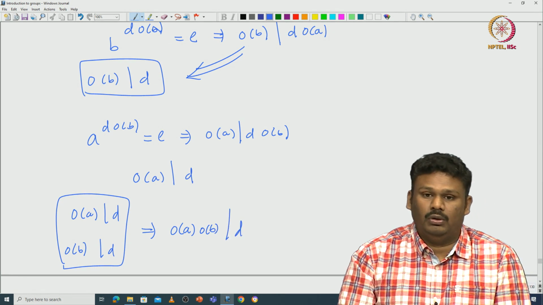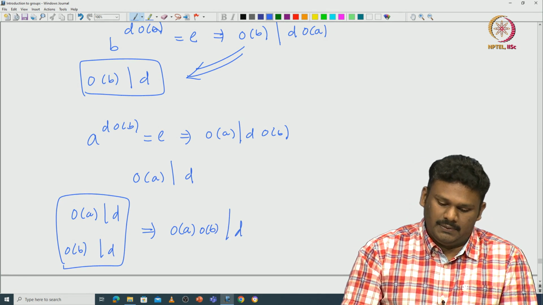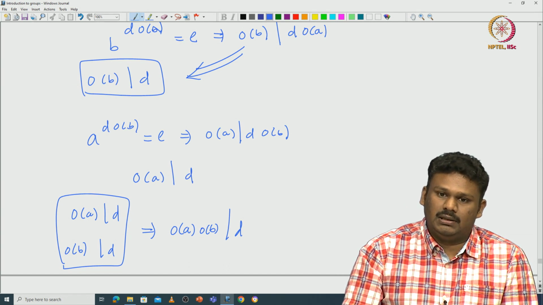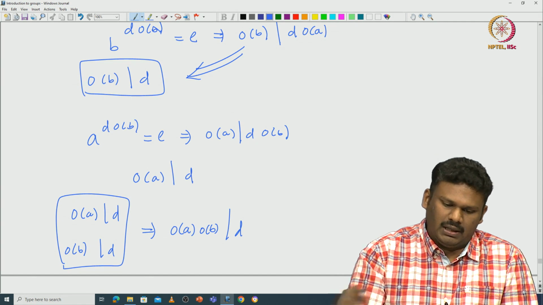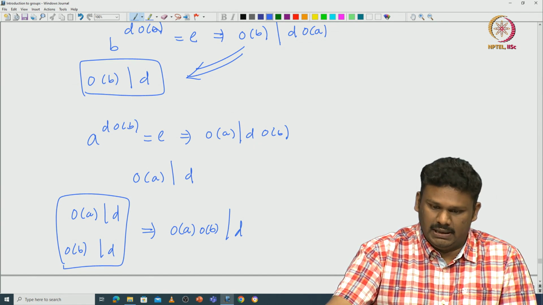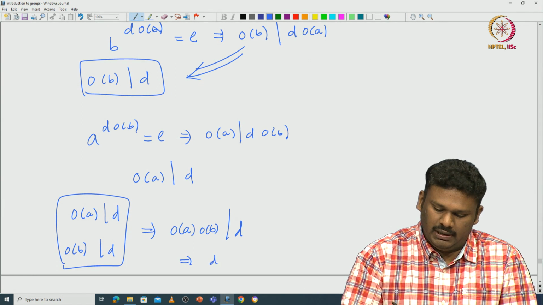So, this again we proved using Clewit's lemma. That means d must be greater than or equal to r of a, r of b. But already we proved that d must be at least r of a, r of b. So, that will imply that d equals r of a, r of b.